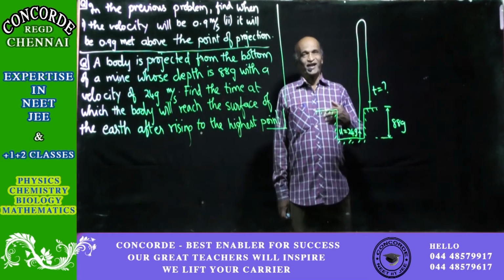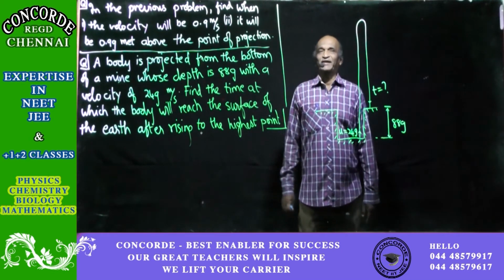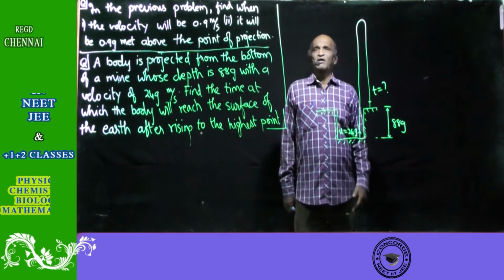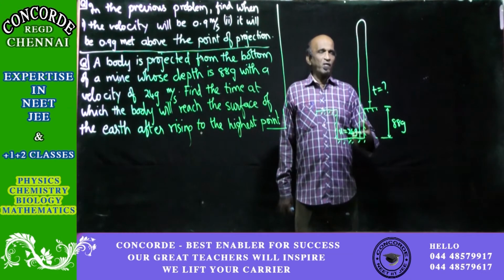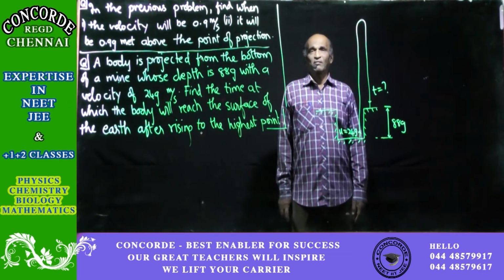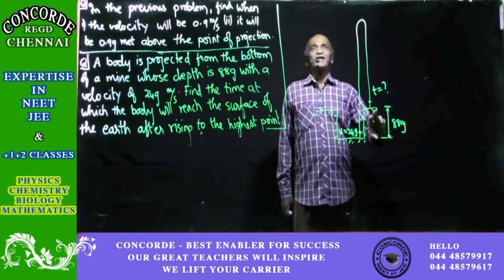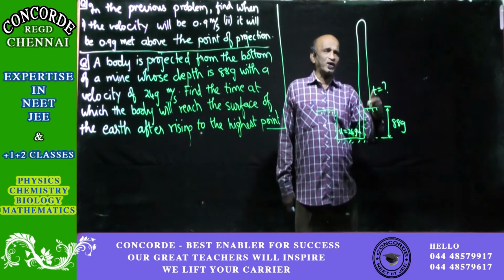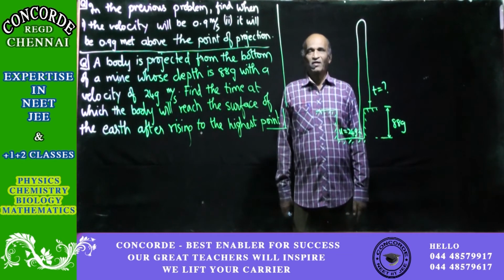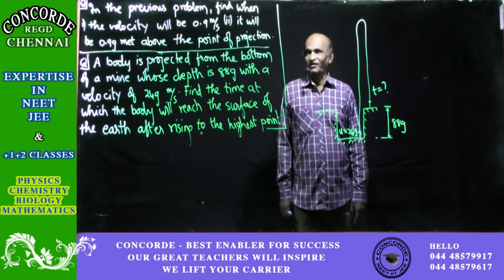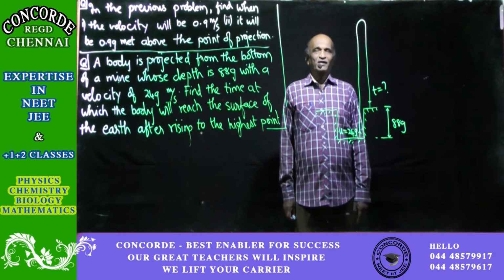So I want to use only lighter words. If you do it like that, it will be very lengthy and you will get the same answer. Try it if you want for purposes of convincing yourself, but not at the time of examination. This is the height when it reaches a point directly or while going up and then coming down. But if you take the entire measurement for going up and then coming down, it will not be correct.